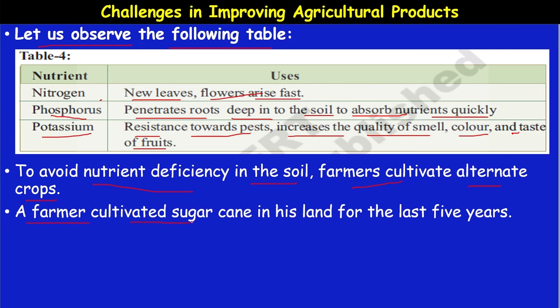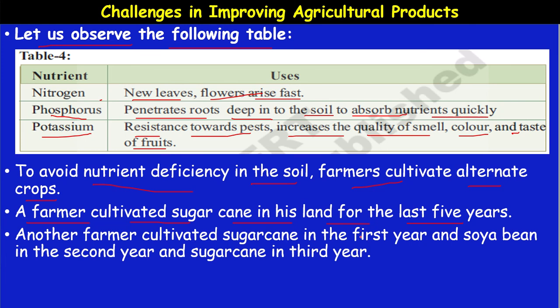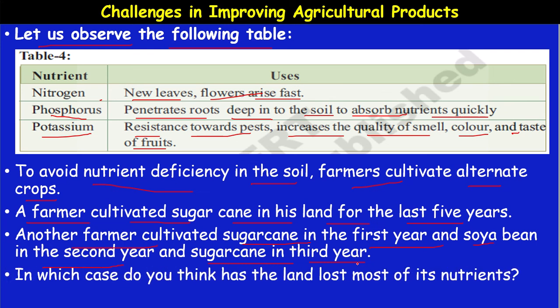A farmer cultivates sugarcane in his land for the last 5 years. Another farmer cultivates sugarcane in the first year and soya bean in the second year and sugarcane in the third year. Okay, these two. The first farmer is not educated, but the second farmer is educated. So he is cultivating the sugarcane in the first year and the soya bean plant in the second year, and again sugarcane in the third year, meaning alternation of the crops.